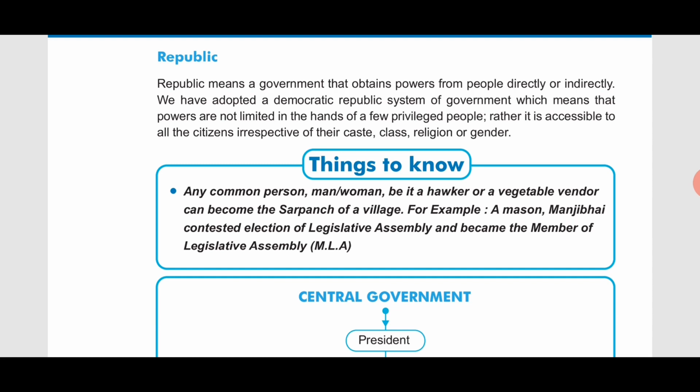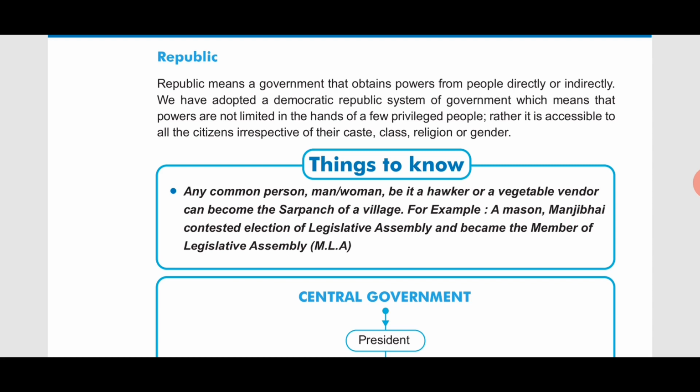Republic means a government that obtains power from people directly or indirectly. How directly? That is through the elected representatives. Through elections we select the candidates. So they are directly elected by the people, and in some forms of government the candidates are elected by the representatives who are already selected by the people. That means some people in the government are not elected directly by the public or the citizens, but they are elected by the representatives.